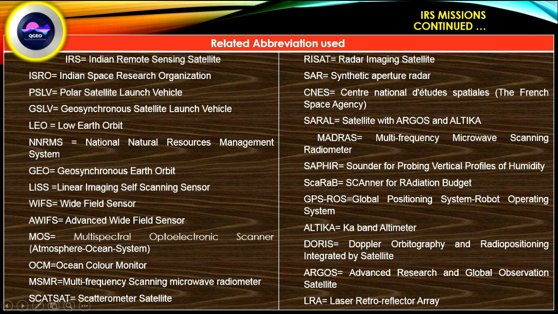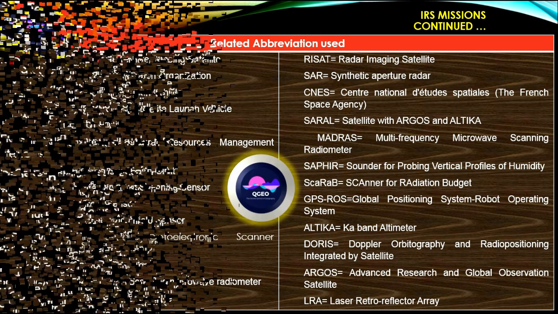GPS ROS, global positioning system radio occultation sounder. AltiKa, Ka-band altimeter. DORIS, Doppler orbitography and radio positioning integrated by satellite. ARGOS, Advanced Research and Global Observation Satellite. LRA, Laser Retroreflector Array.